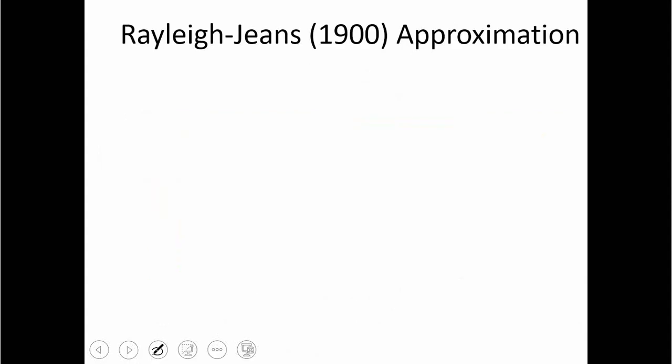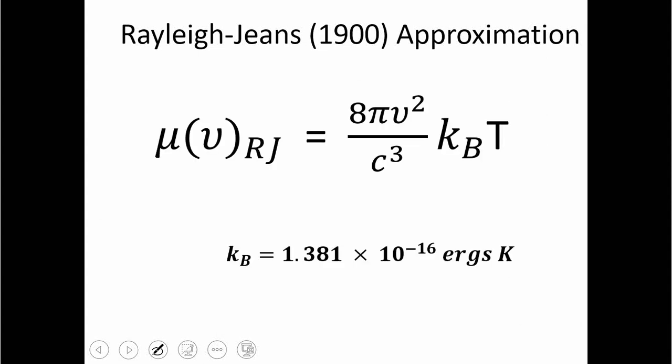Rayleigh and Jeans approximated this energy distribution in order to reproduce the experimental curve. They came up with this mathematical formula, which you can see over here, called the Rayleigh-Jeans law. Here kB is the Boltzmann constant, whose value is given below, T is the temperature, and nu is the frequency.